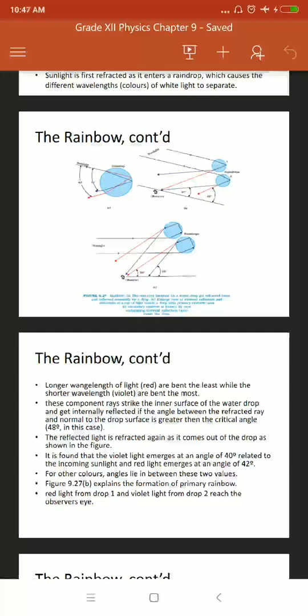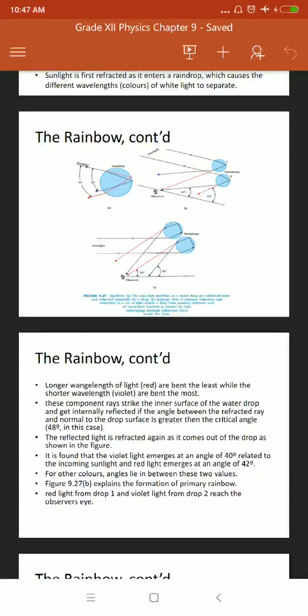The primary rainbow is the result of 3 steps: refraction, internal reflection, that is total internal reflection, and again refraction, as the light comes out from the water drop to air. If light undergoes 2 internal reflections inside a water drop instead of the 1 as in the primary rainbow, then a secondary rainbow can be formed. As we can see from the diagram, if the sunlight falls on the water drop, then 2 internal reflections are possible, and then 2 rainbows can be possible.